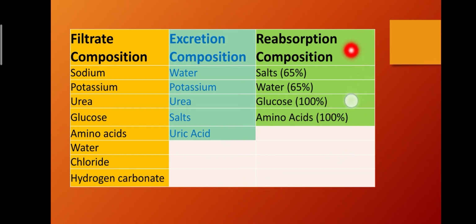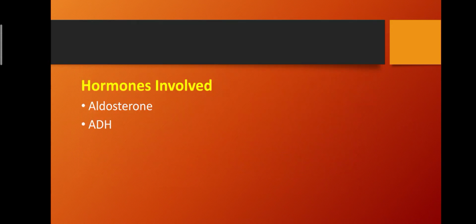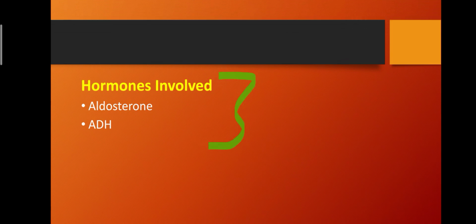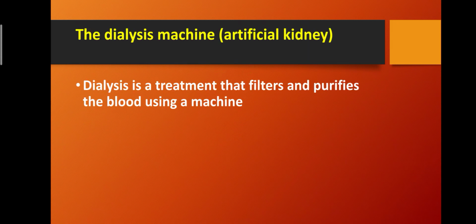In reabsorption, salts are reabsorbed 65%, water 65%, glucose 100% and amino acids also 100%. The hormones involved in this process are aldosterone and ADH. ADH is the antidiuretic hormone.